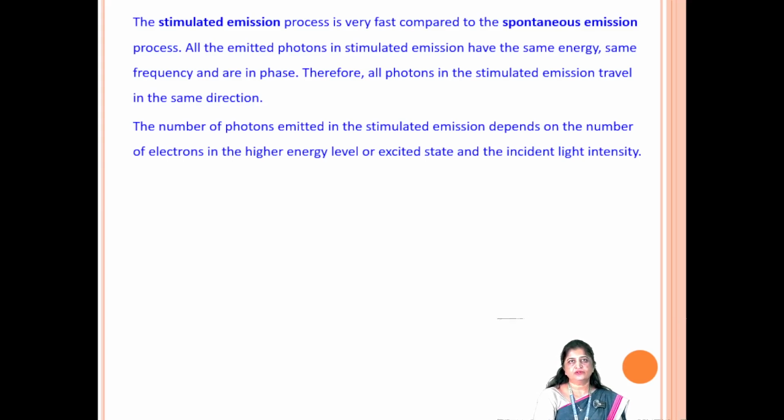All the emitted photons in stimulated emission have the same energy, same frequency, and are in phase. Therefore, all photons in stimulated emission travel in the same direction. The number of photons emitted in stimulated emission depends on the number of electrons in the higher energy level or excited state and the incident light intensity.